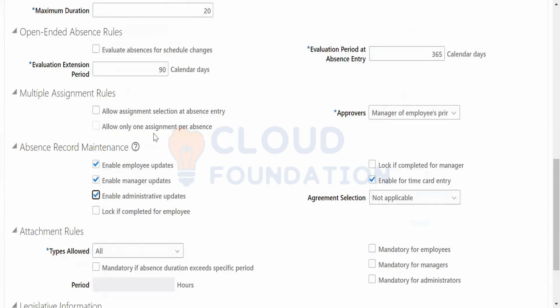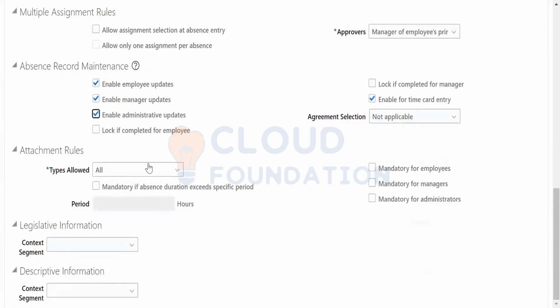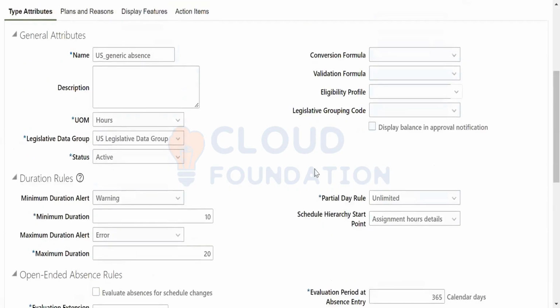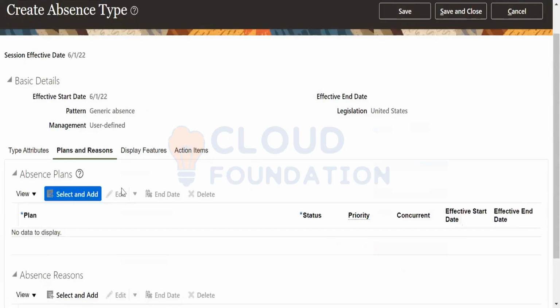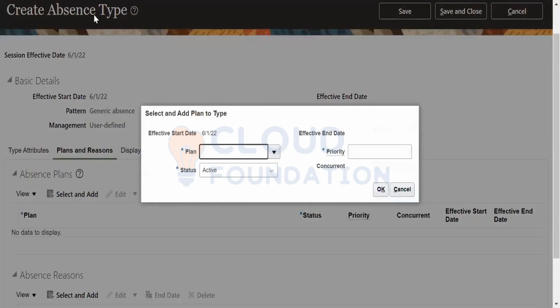Allow assignment, selection and access, entry, attachment allowed. Types allowed: all, if I want to attach all the files, mandatory for employees, managers and administrators. So you want to allow all these things. Conversion formula, if you want to go to plans and regions, select and add. Now in access type, you can select the plans and you can select the regions.